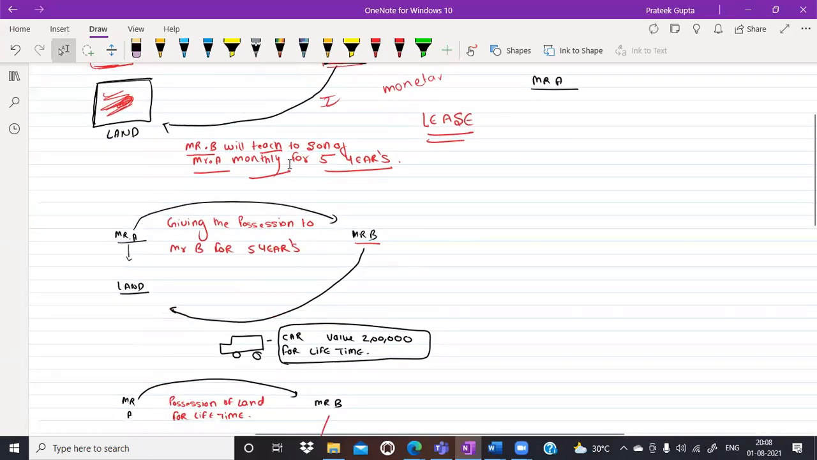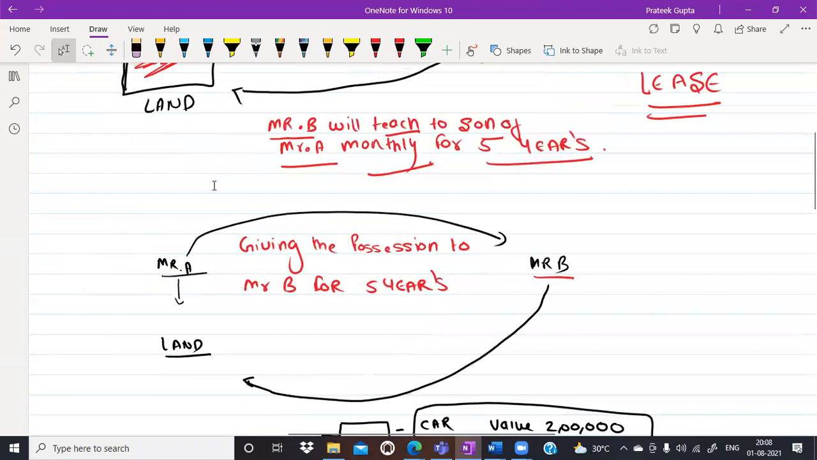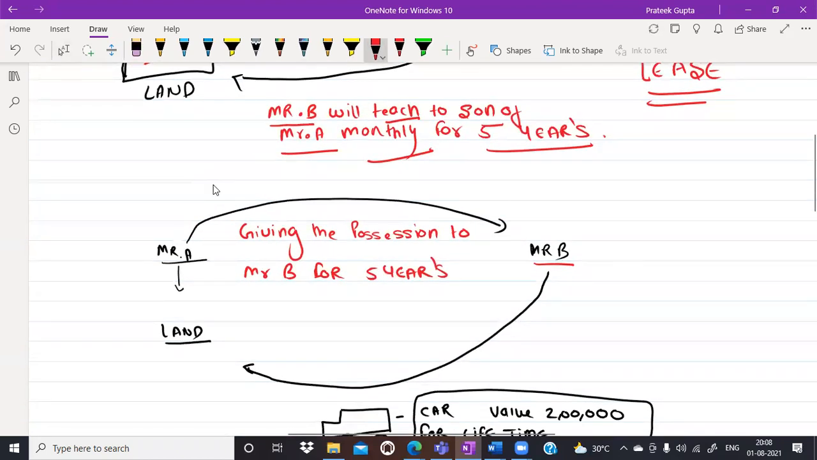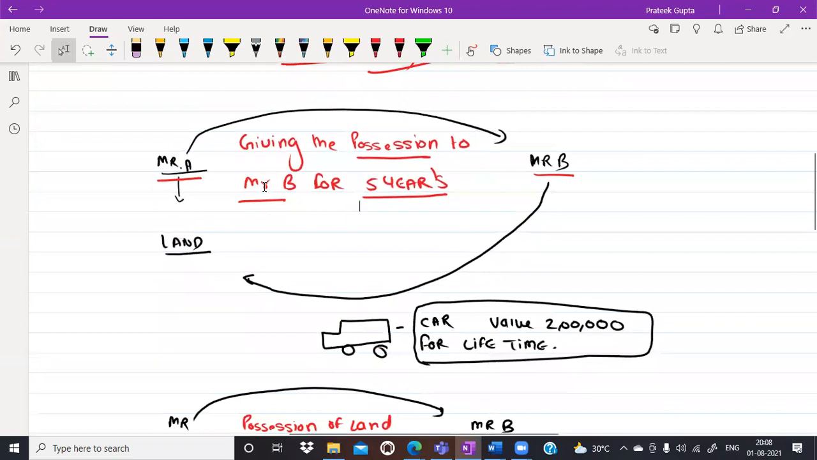Very nice. Now, the second example is in front of you. Mr. A is again giving the possession to Mr. B for 5 years. Now, Mr. B is giving a car having a value of rupees 2 lakh for lifetime. Now, do let me know, this transaction would be known as what?